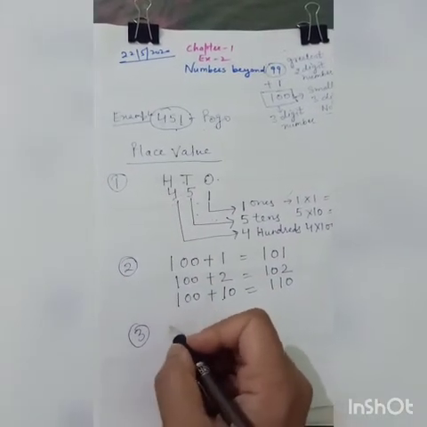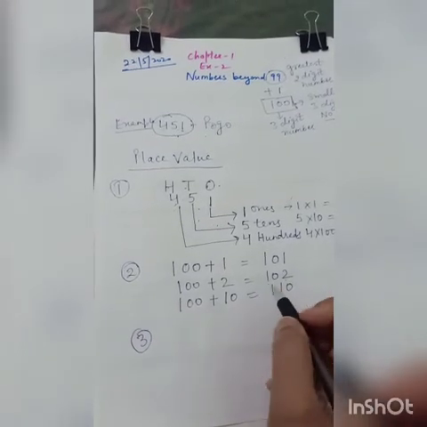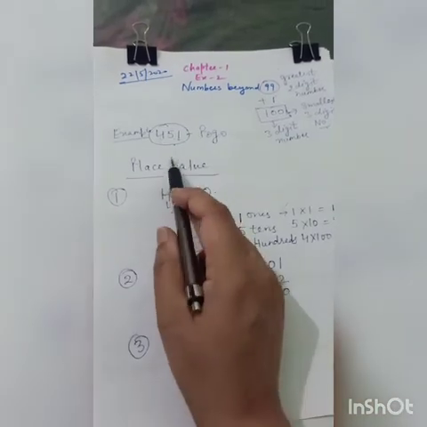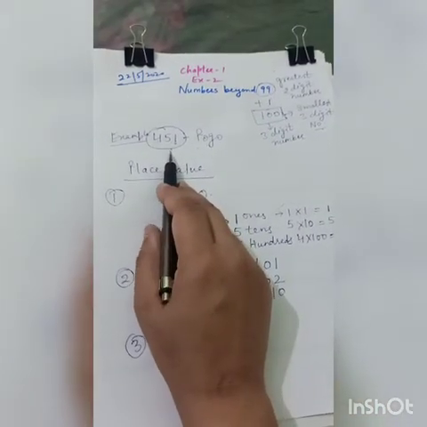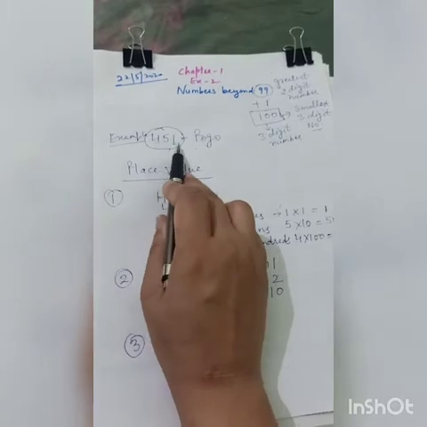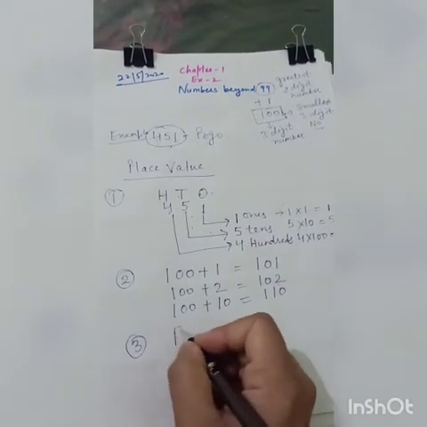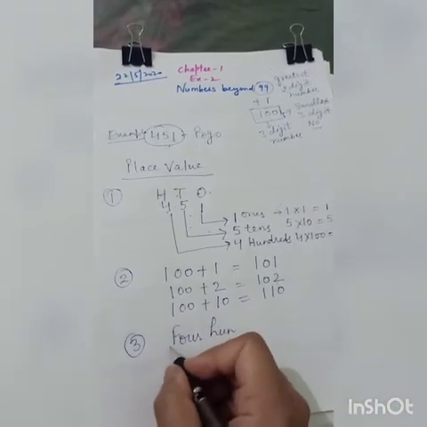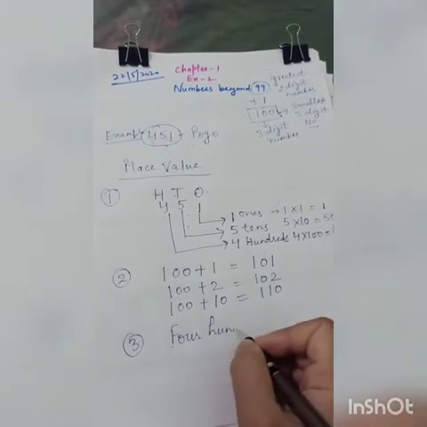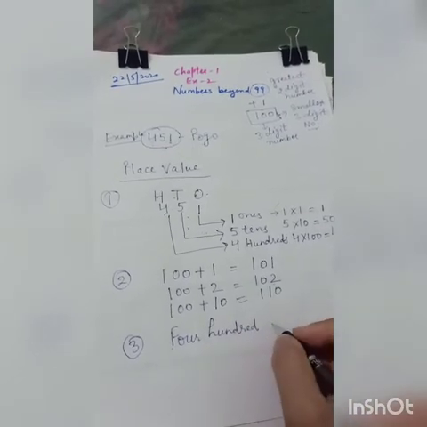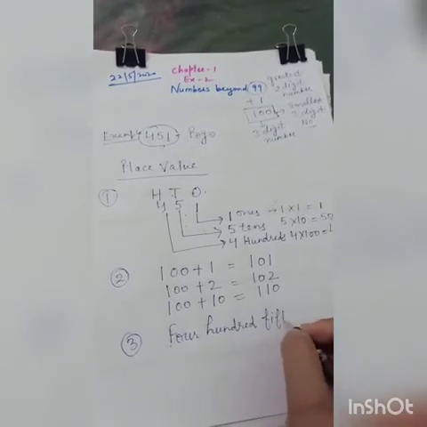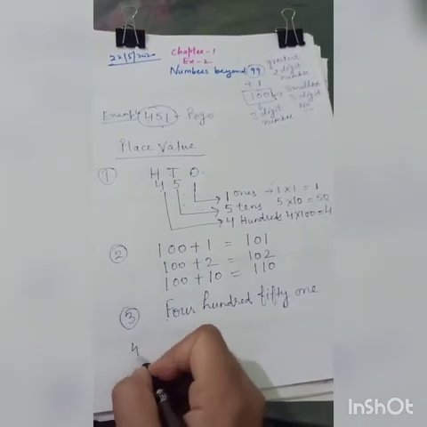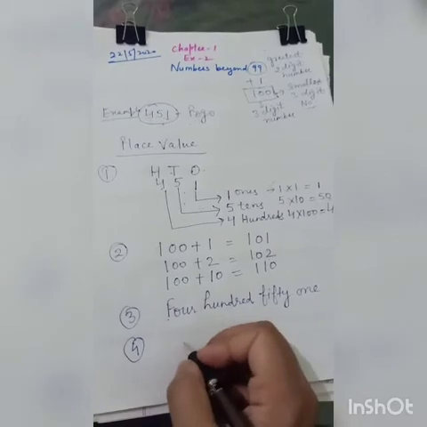Now, number names. Suppose you want to write your favorite channel number in words. This channel is 451. So how would you write? Four hundred fifty-one. Make sure the first letter of the first word is capital.